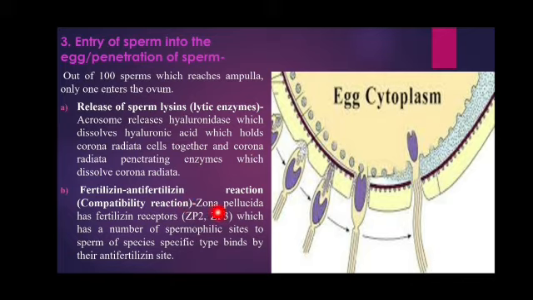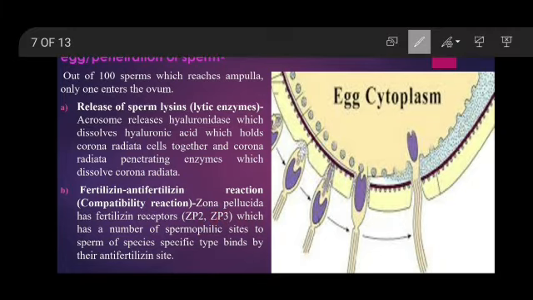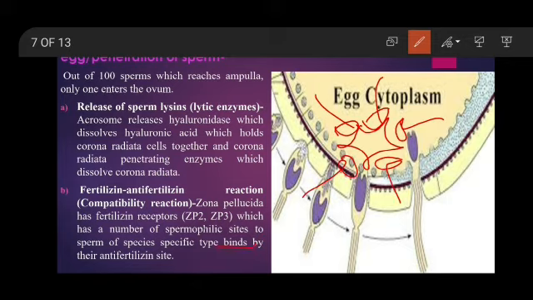So this acrosome will release this lytic enzyme that will dissolve or break down this hyaluronic acid that keeps these corona radiata cells together, and now it will release another enzyme, that is corona radiata penetrating enzyme, that will digest or dissolve this corona radiata. So that will come under the release of sperm lysin. Now this corona radiata has dissolved. So next is our anti-fertilization reaction.